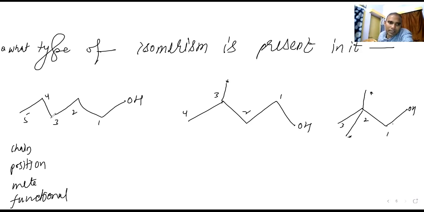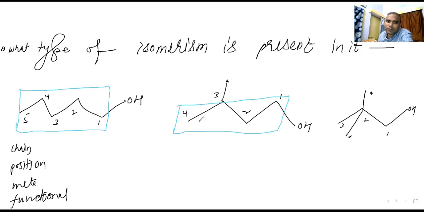But in the parent chain, you check how many carbons are there. Here, how many carbon? 5 carbon, right? Here, the parent chain has how many carbon? 4 carbon, right? Here, the parent chain has 3 carbon. 5 carbon, 4 carbon, or 3 carbon. The molecular formula is the same in all the cases.